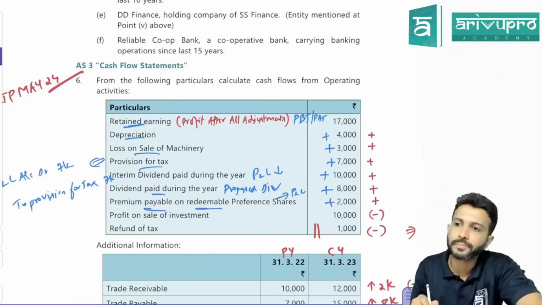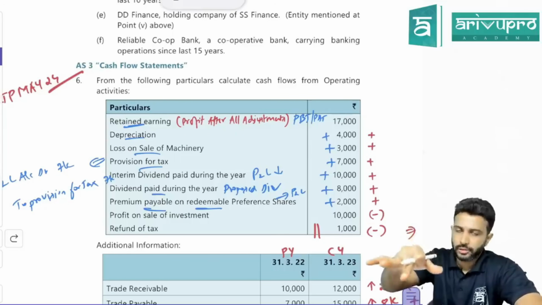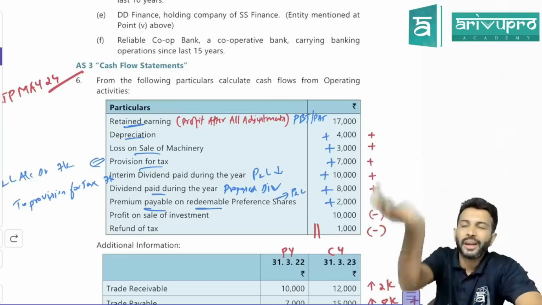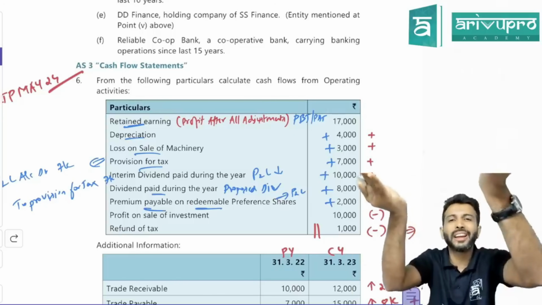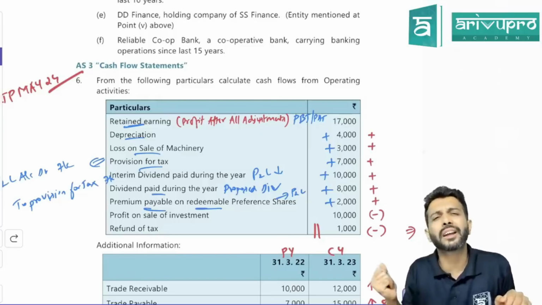Next, profit on sale of investment. You have sold some investment at profit. So this is an income. Due to this income, your P&L balance has increased. So your operating cash flow has also increased. But is sale of investment an operating activity or investing activity?